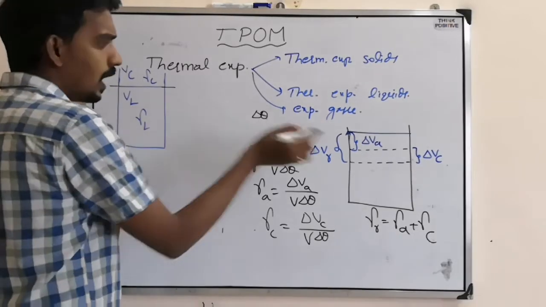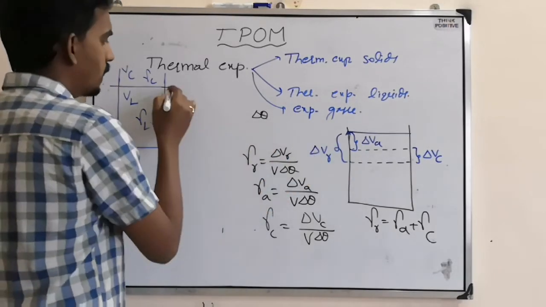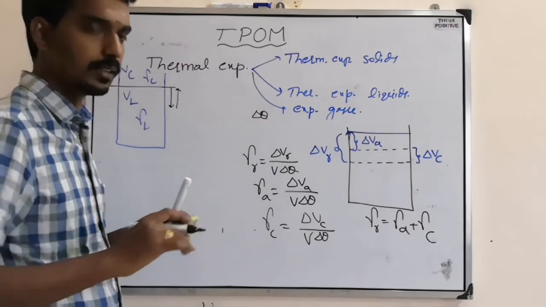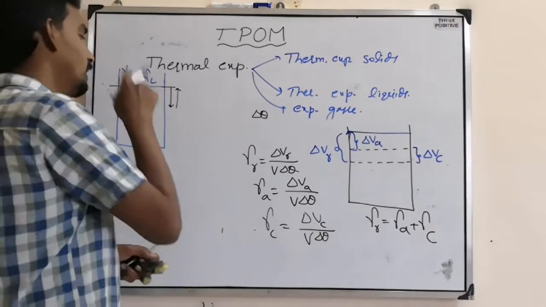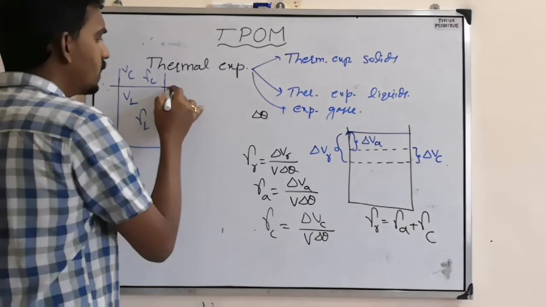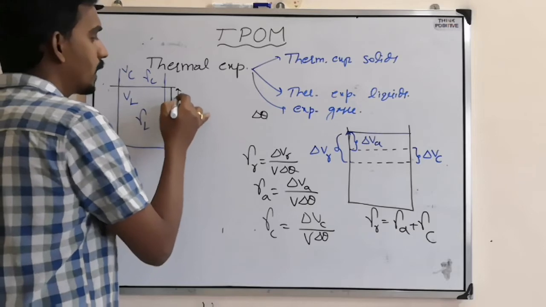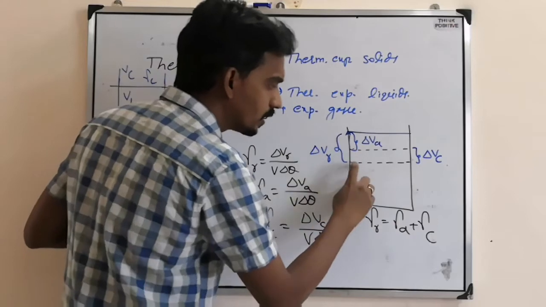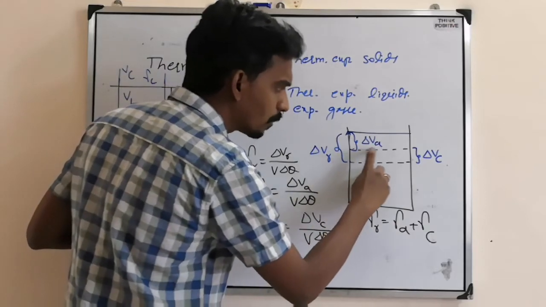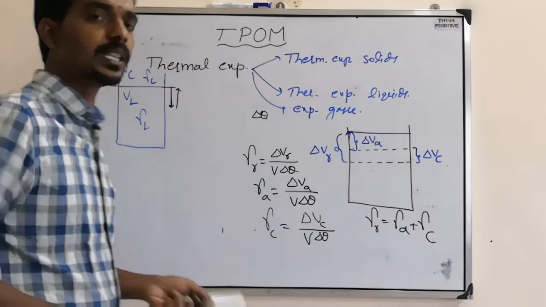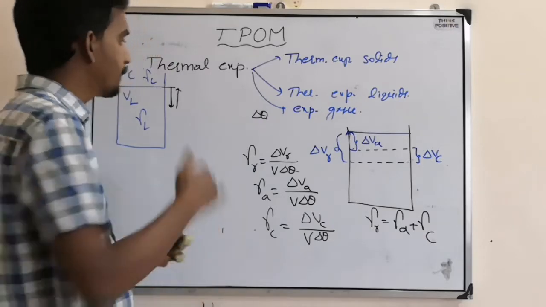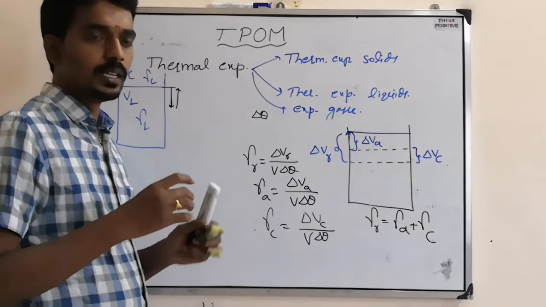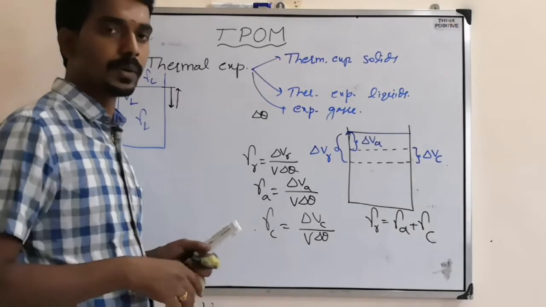What does that mean? As the solid first expands, the level reduces, and again it went back only up to the initial level. There is expansion of solid, there is expansion of liquid, but both are the same. That's why it is not going beyond this, it only comes down and goes up to here only. So that condition they will mention, or else they will say the air space above the liquid, the air column, remains the same for all temperatures.